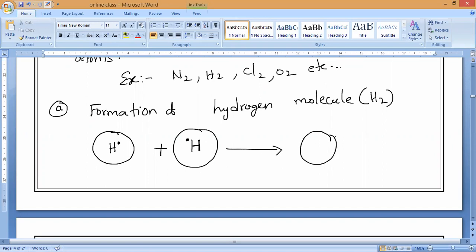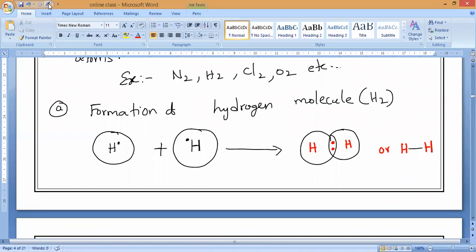So they will share with each other. What is the sharing? Each atom can contribute one electron. So this is called a hydrogen molecule. Or we can represent it in this form also: hydrogen, single bond. A single bond, how many lines? One line indicates one pair of electrons. So this is the formation of hydrogen molecule.